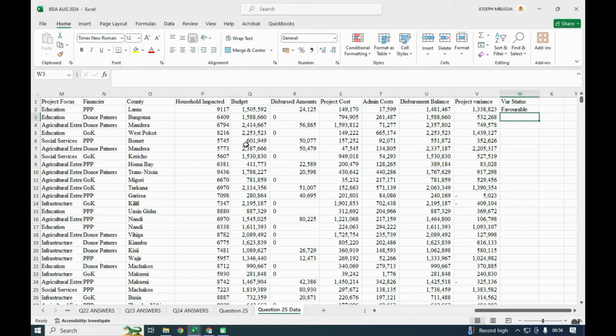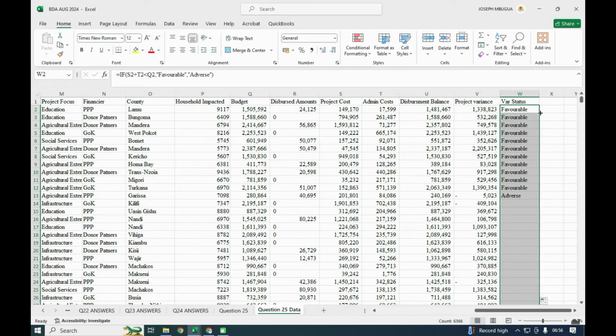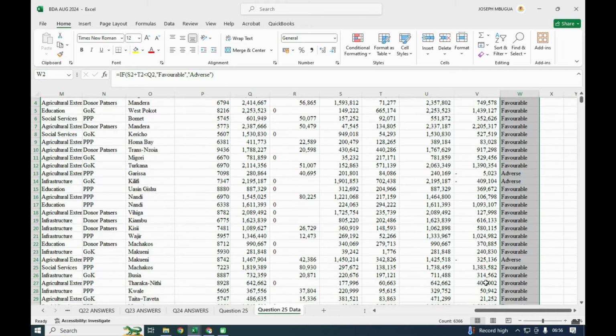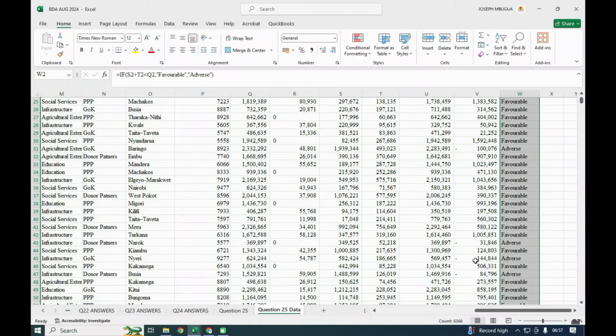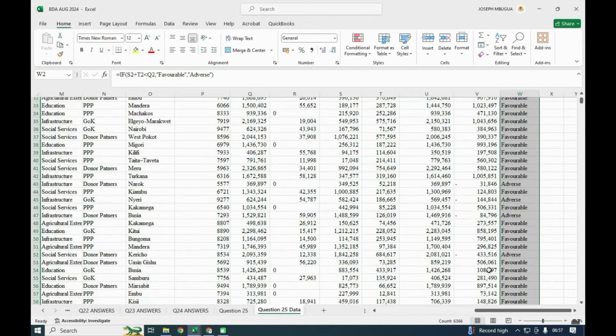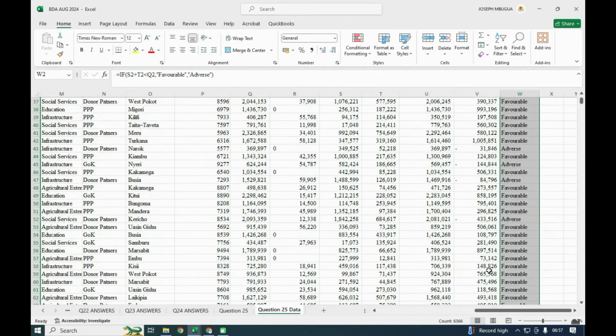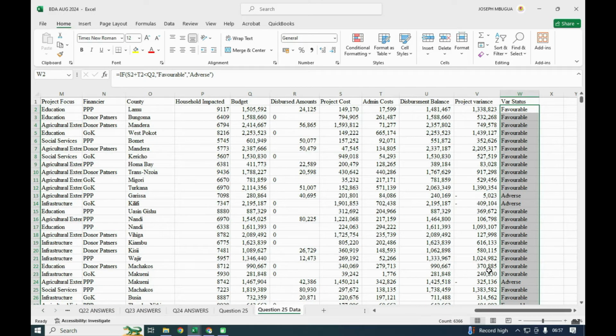And I will enter, and you'll find that for the first one, it is favorable. And again, I'll double click to autofill. You'll find that for these two, the ones that are negative already, it is returning adverse. This other one, it is adverse. Where we have a negative, it will show you that that particular variance was adverse. So that's how that first part works, for 5 marks.